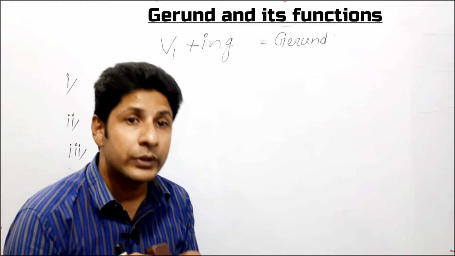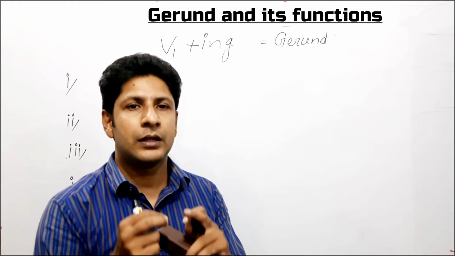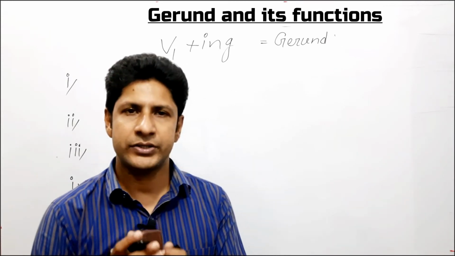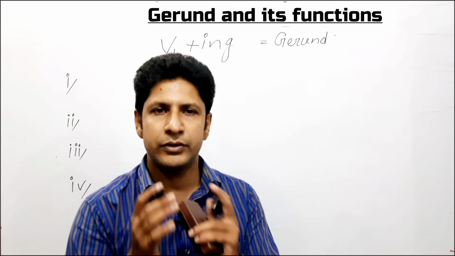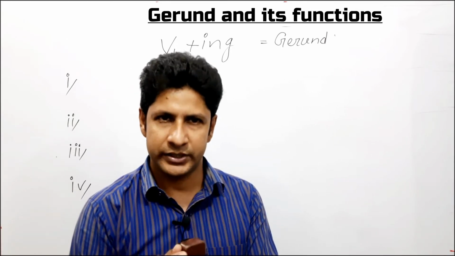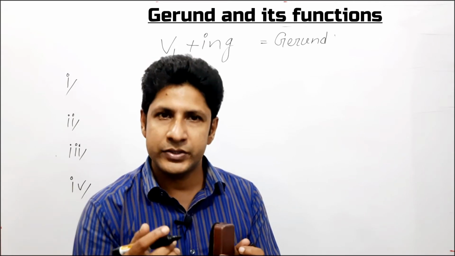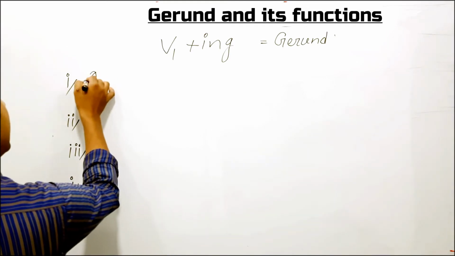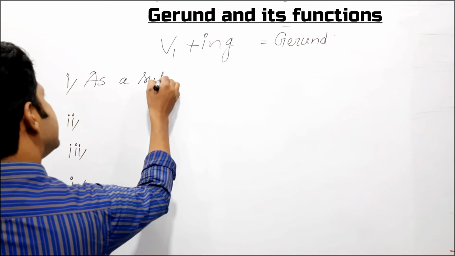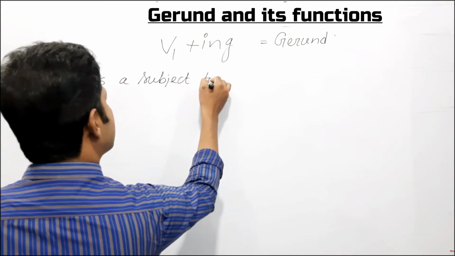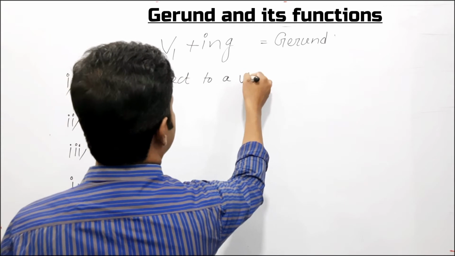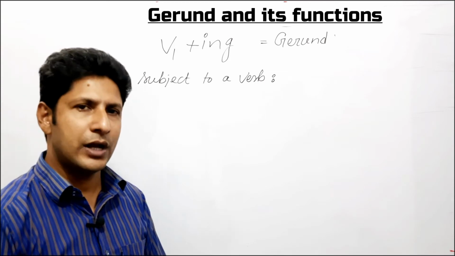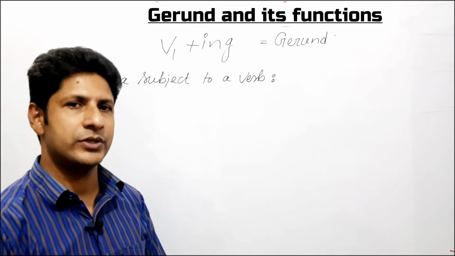Now I like to tell you the functions of gerund in a sentence. You know, as gerund functions as a noun, it can be used in 4 positions of an English sentence. So let's know them. At first, we can use gerund as a subject to a verb. As gerund is used as a noun in a sentence, it can be used as a subject to a verb.